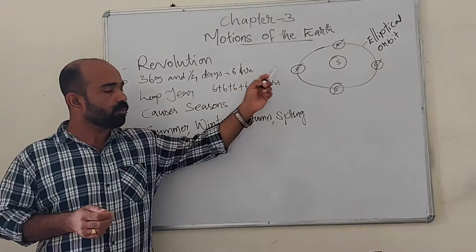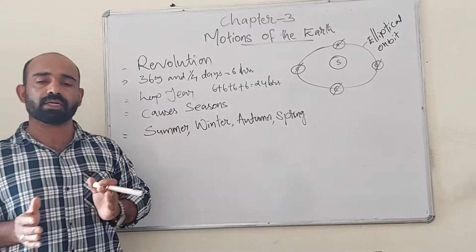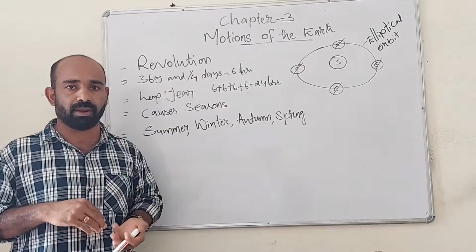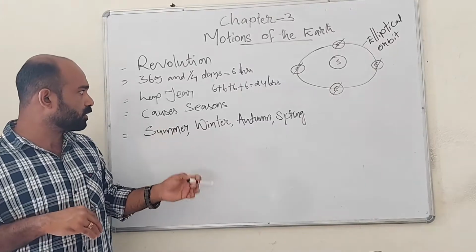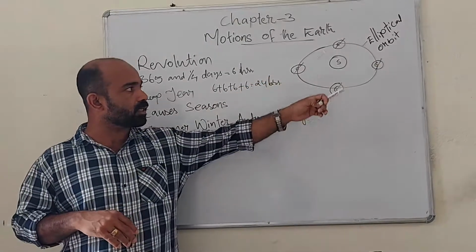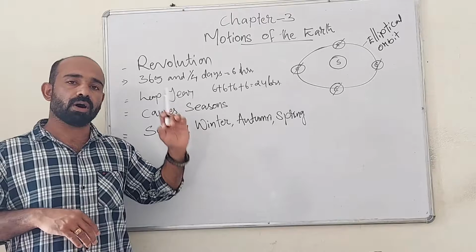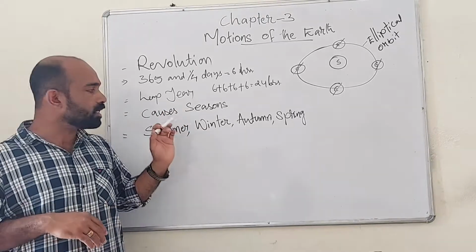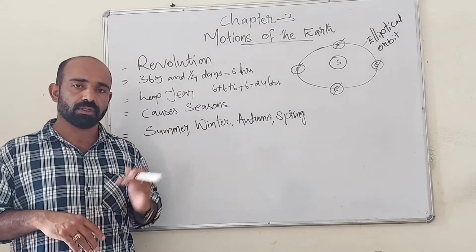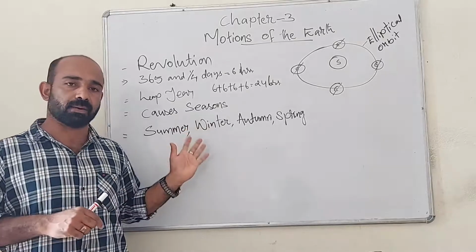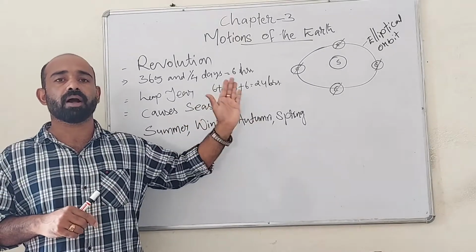Now let's see, because of the rotation of the Earth on its axis, days and nights are caused. Because of the movement of the Earth around the sun, or the revolution, seasons are caused. There are 4 main seasons: summer, winter, autumn and spring.